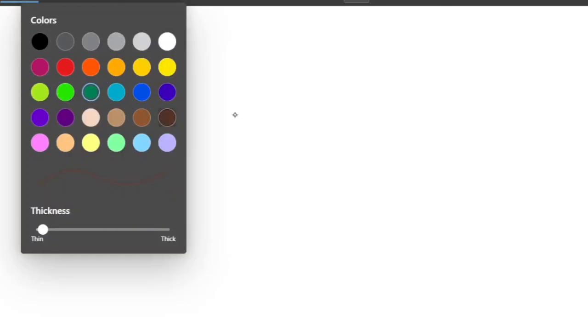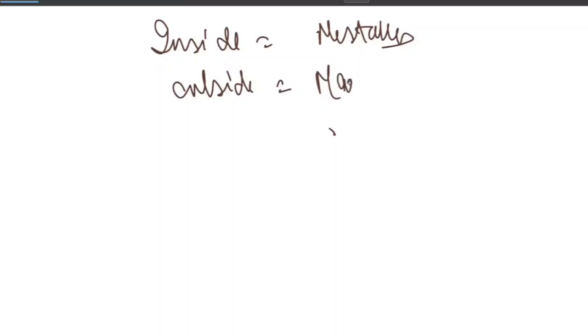So there is a memory trick you can use to remember. What is the memory trick? Let me explain. Inside means mistakes, and outside means market. Please understand. Inside the company, management mistake, internal. Outside the company, market policy, external.